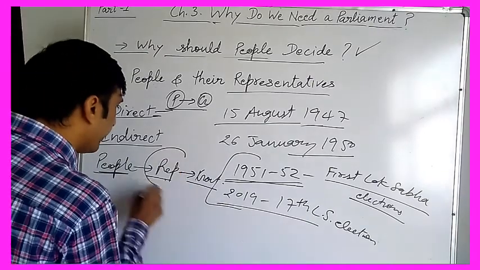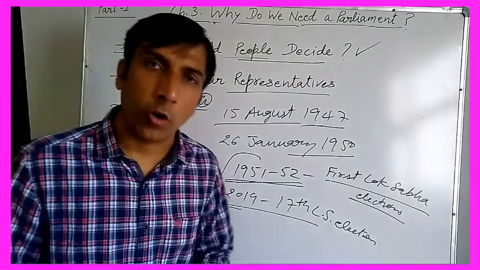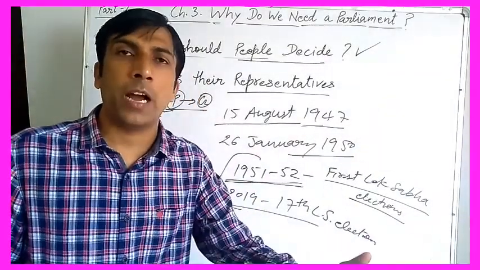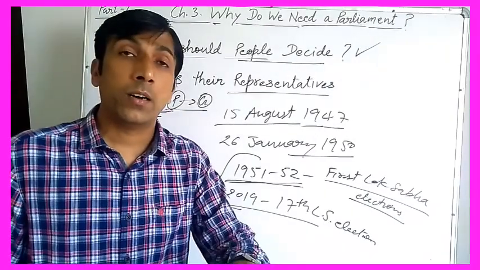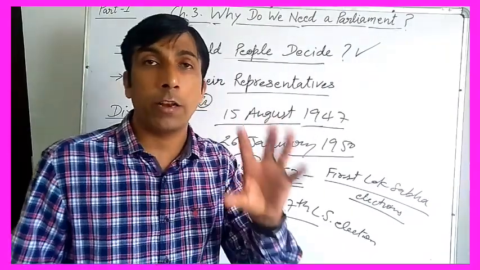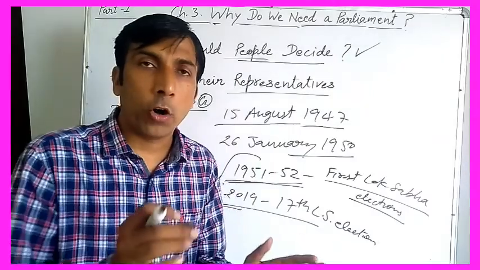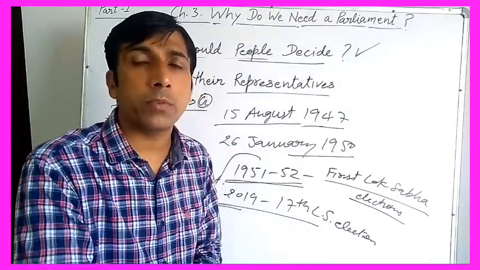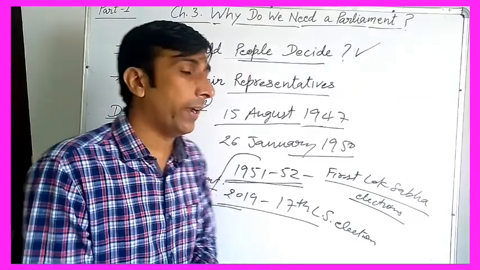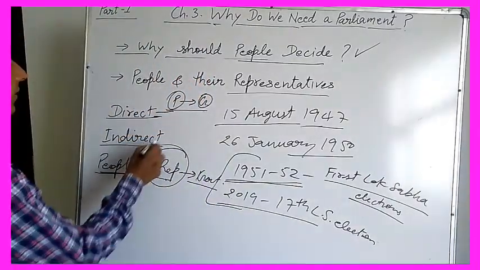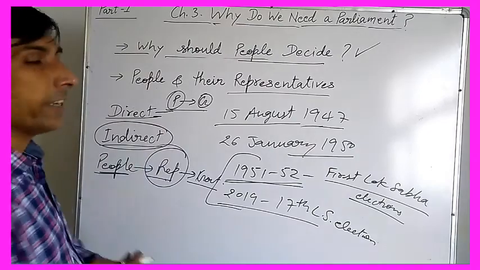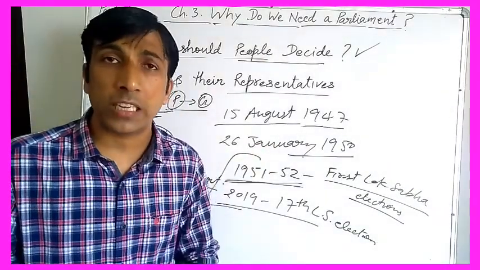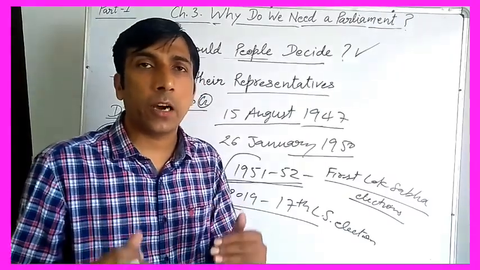So in this way, representatives of the people play a very important role. They raise the voice, they speak on behalf of the people, they do the work for the welfare of the people, right, on behalf of the people and keeping in touch with the government. So in this way we can understand that India is experiencing indirect democracy. We have implemented indirect democracy because we elect our representatives.